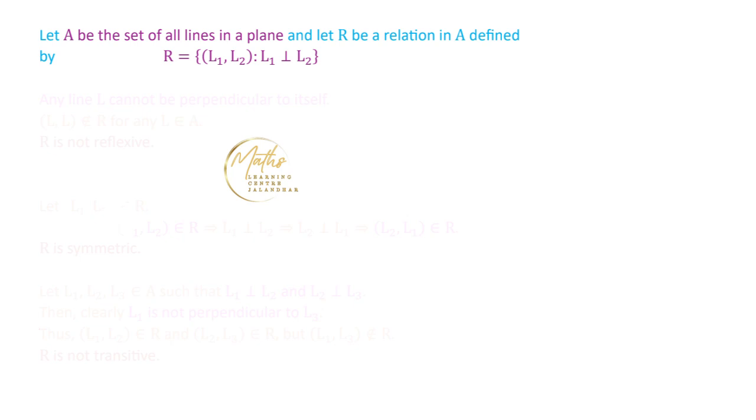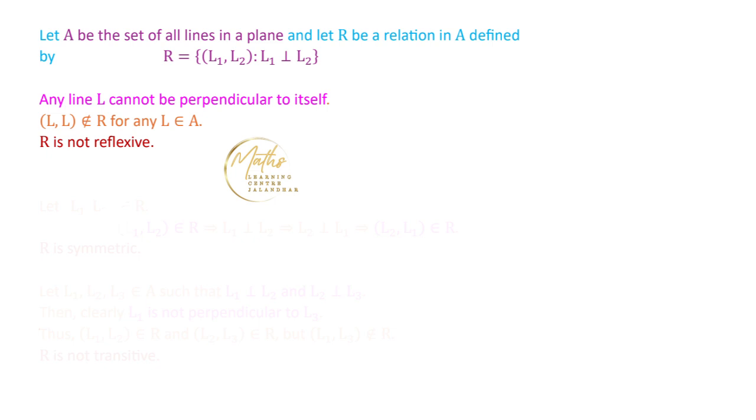So first of all, we are talking about the reflexivity. So we know that any line is not perpendicular to itself. It means that L cannot be related to itself for any line L from this set A. So this implies that R is not a reflexive relation.